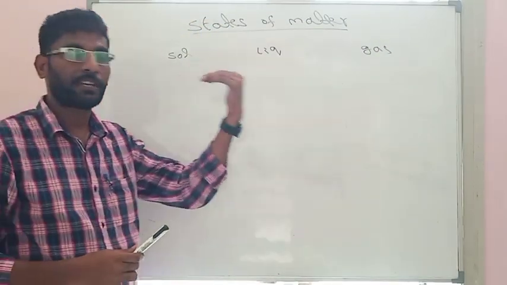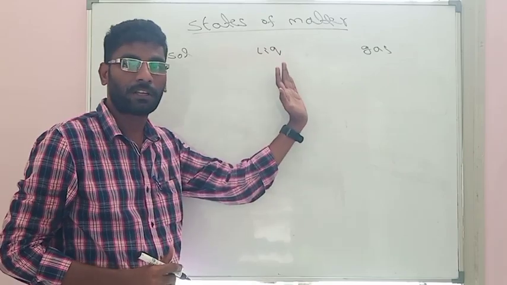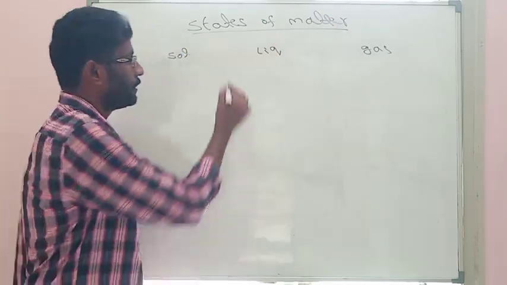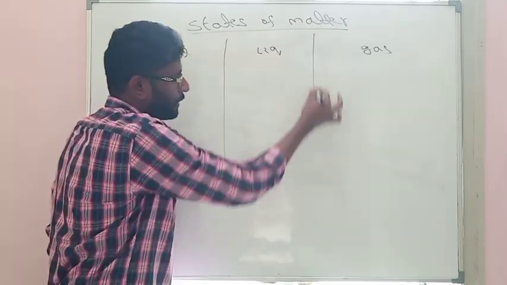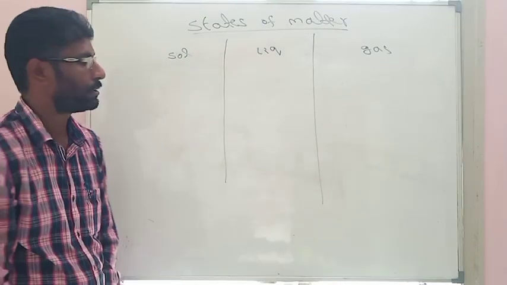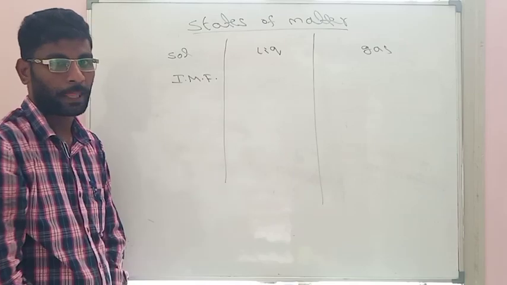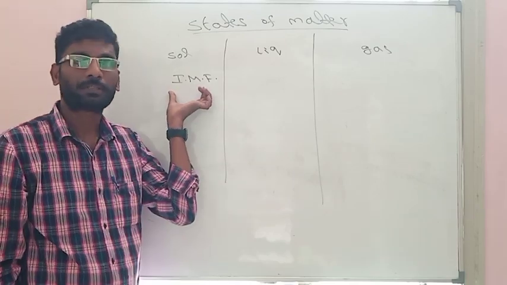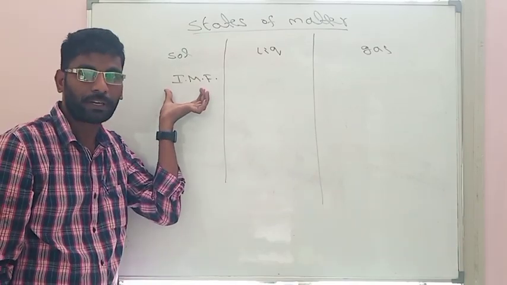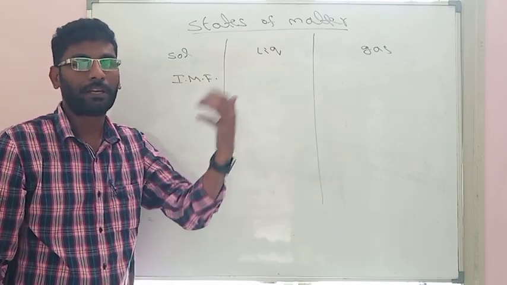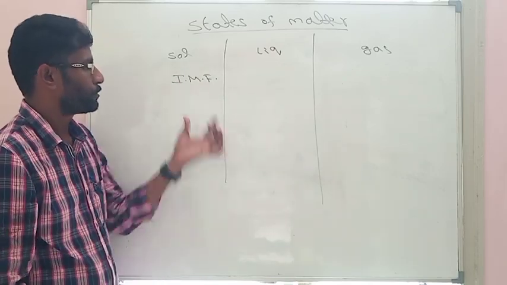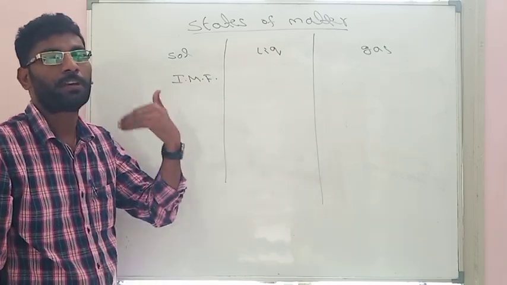So how do we differentiate which is a solid, which is a liquid and which is a gas? The basic difference between these three states is the presence of intermolecular forces. These are the forces of interaction between the interacting particles. What are the intermolecular forces, and how many types are there?